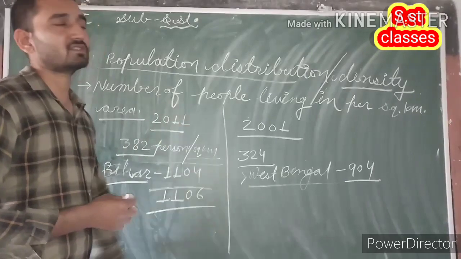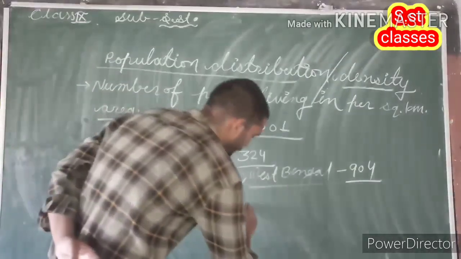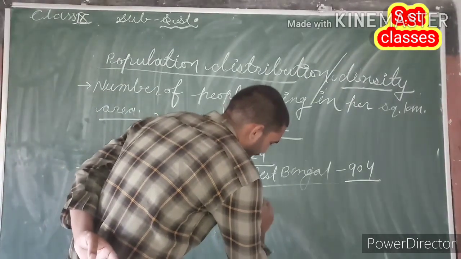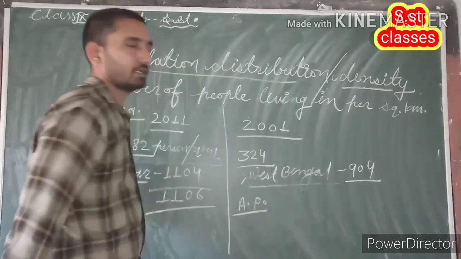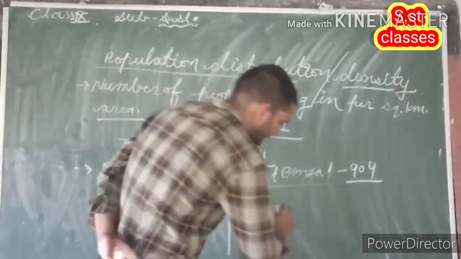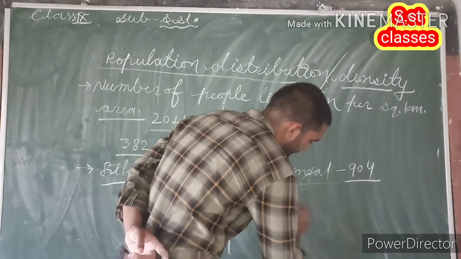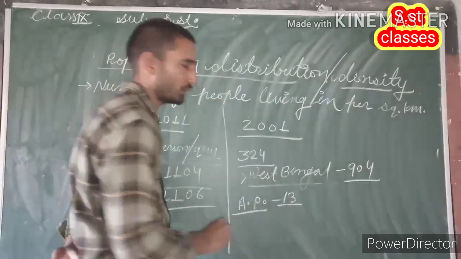Now the next point is the state with the lowest population density. According to the census of 2001, the state with the lowest population density is Arunachal Pradesh, with 13 persons per square kilometer.